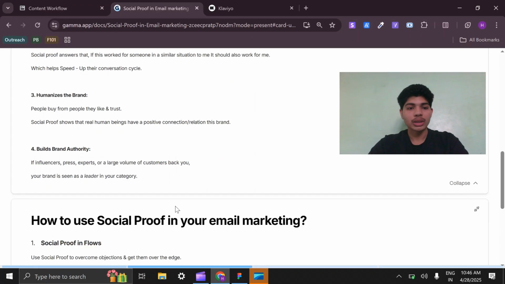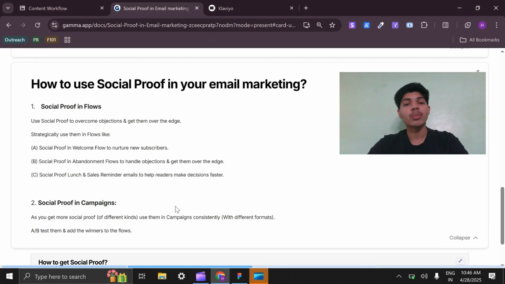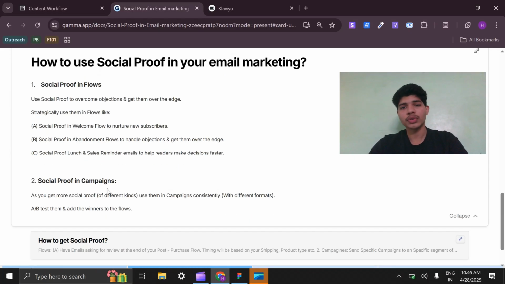Now, how to use social proof in email marketing. Most important part: social proof in flows. Use social proof to overcome objections and get them over the edge. Strategically use them in flows, like social proof in welcome flows to nurture new subscribers, social proof in abandonment flows to handle objections and get them over the edge, and social proof in launch and sales reminder emails to help readers make the right decision faster, which is buying your product.